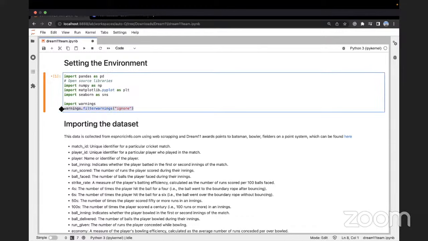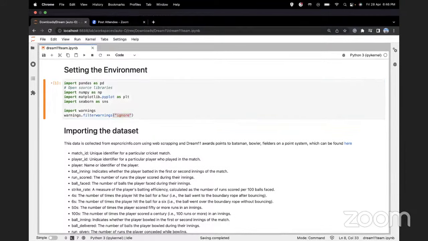This is what we are doing practically with this line of code. Whenever I'm getting a warning from my code, I'm filtering those warnings, and what is the criteria that I'm using? I'm ignoring the warnings. Yes, Navid, these are the names of the libraries: Pandas, NumPy, Matplotlib. These are given by the individual developers.